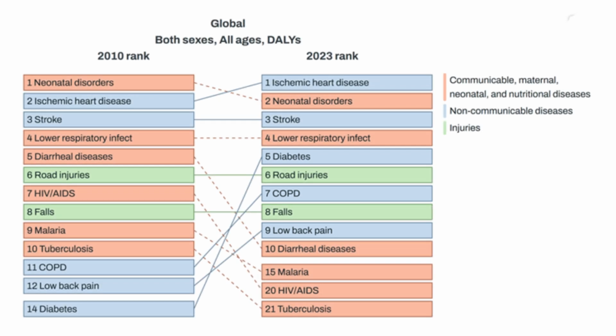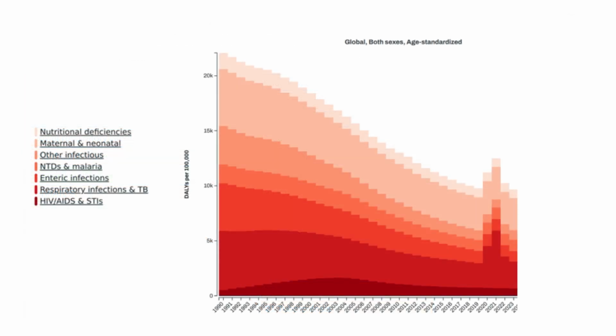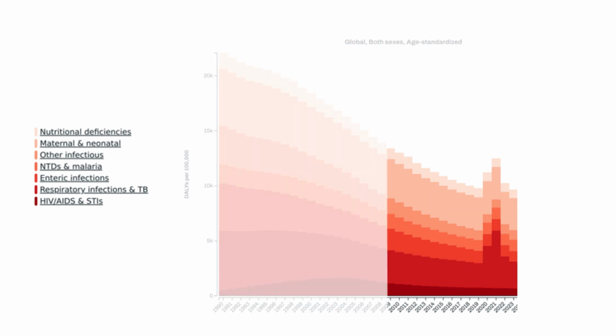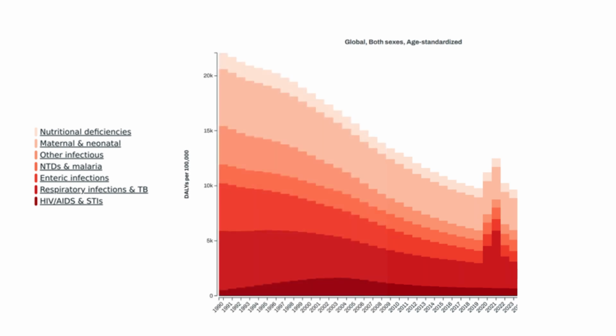This is part of a bigger trend. As fewer people die from infections and malnutrition, more people live longer with chronic diseases like heart disease and diabetes. The age-standardized DALY rate fell by 12.6%, meaning people today experience less death and disability than they did a decade ago. Overall burden from communicable, maternal, neonatal, and nutritional diseases, measured by age-standardized DALY rates, dropped by 25.8% between 2010 and 2023. As you can see in this figure, that is a continuation of significant improvements since 1990.